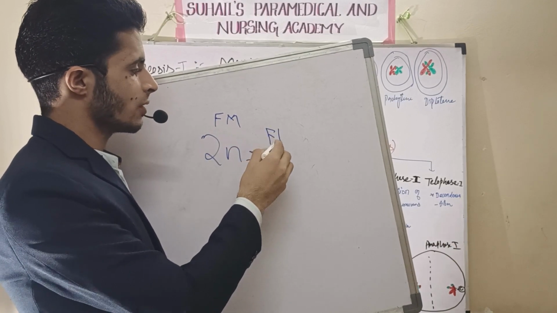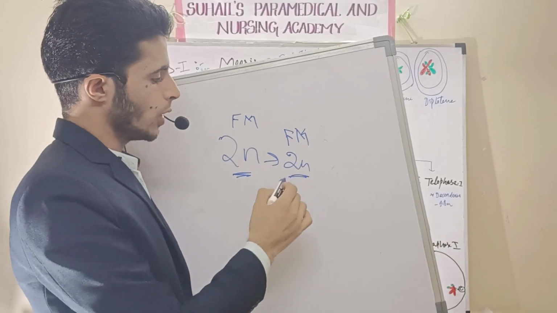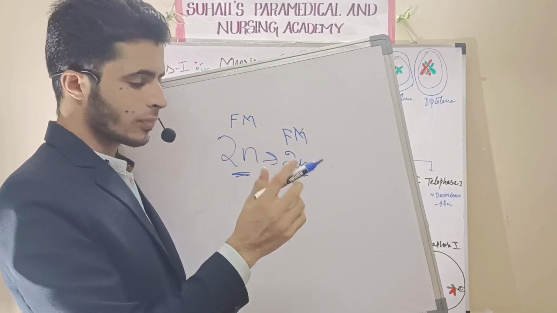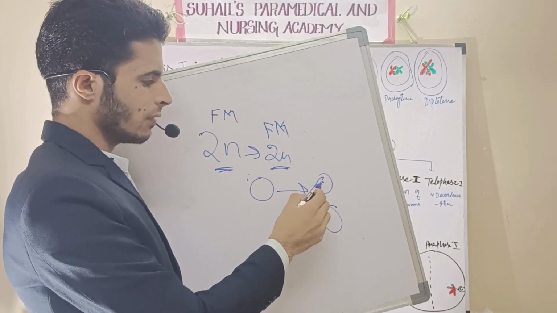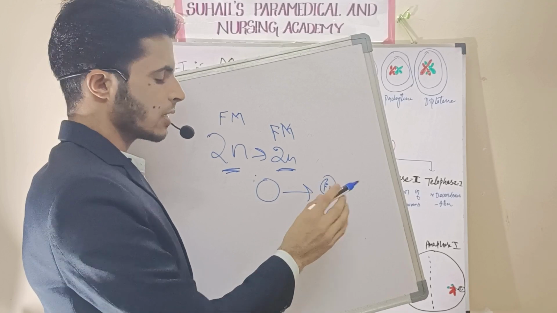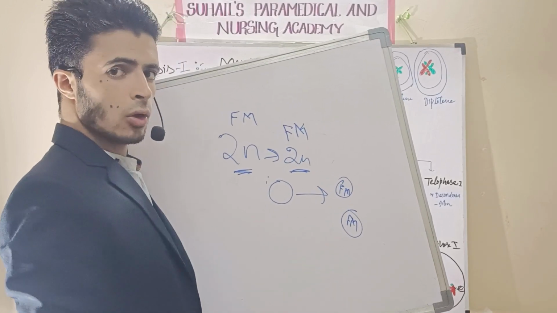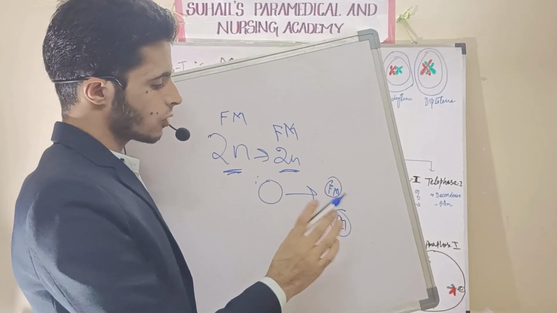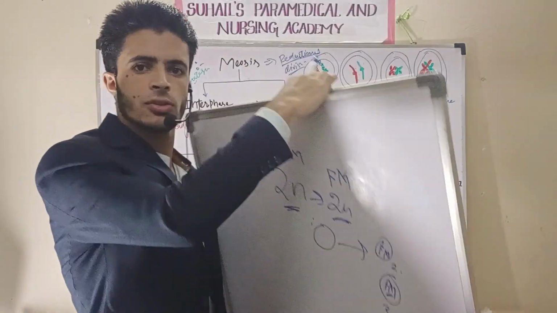When the cell divides, it forms two cells. Each cell will have both the father's copy and the mother's copy of the chromosome. That's why it is 2n.